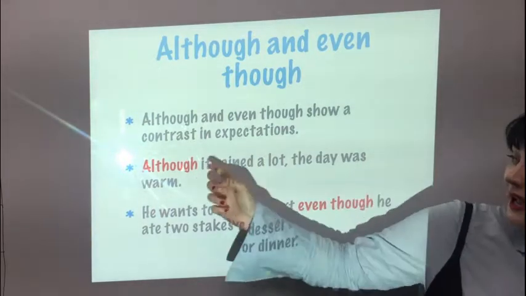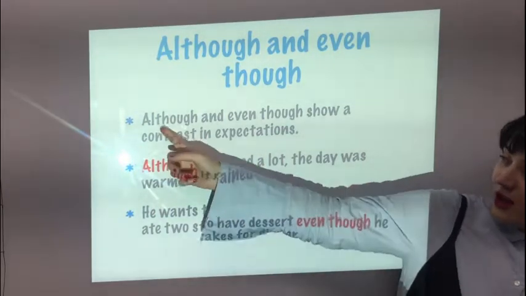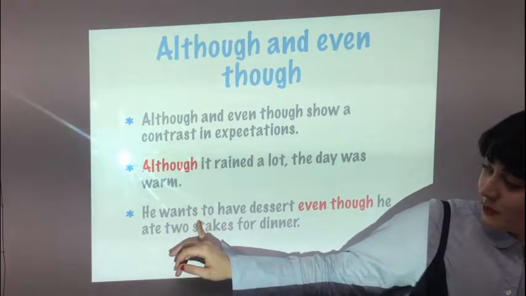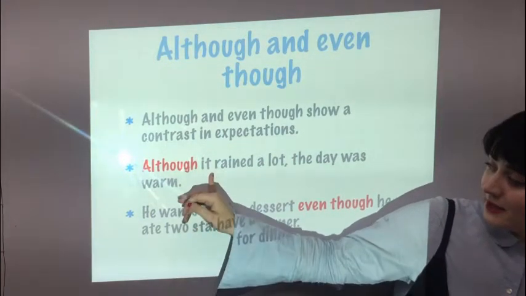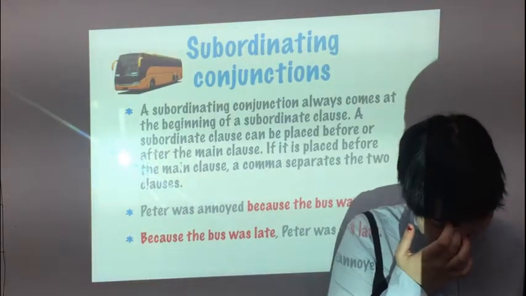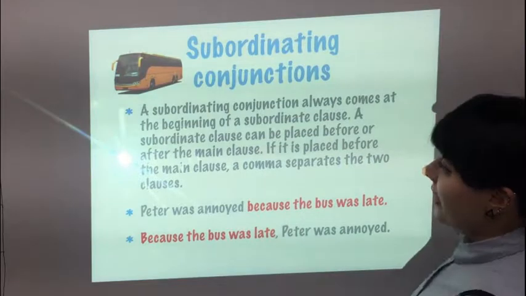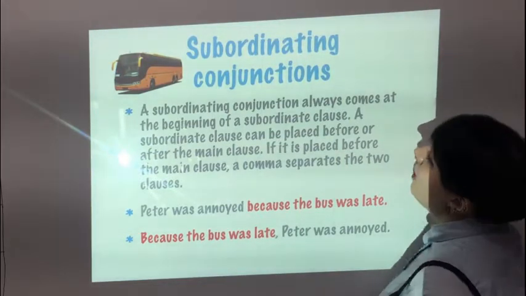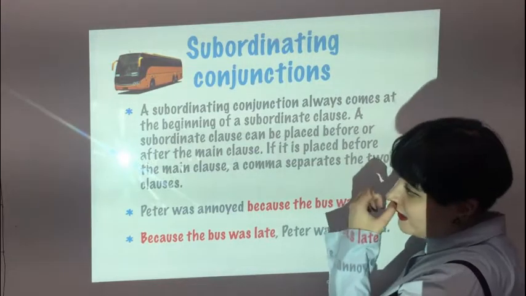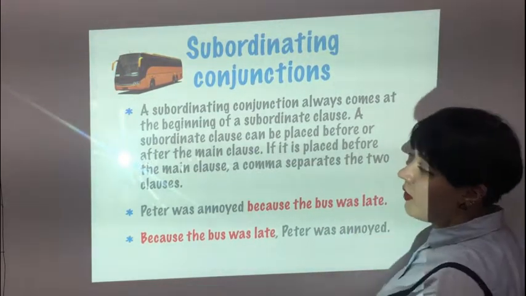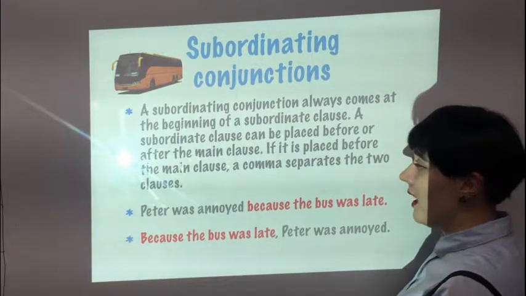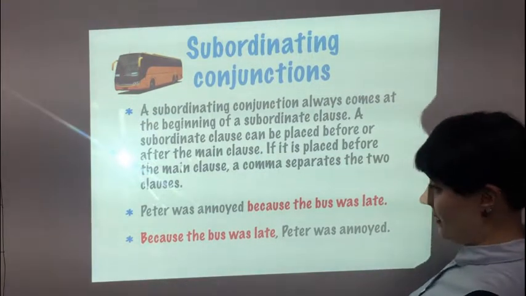So even though and although show a contrast in expectations. We expected him to be full, but he still wants to eat more. We expected it to be cold, but the day was warm. Then, a subordinating conjunction always comes at the beginning of a subordinate clause. A subordinate clause can be placed before or after the main clause. If it is placed before the main clause, a comma separates the 2 clauses.